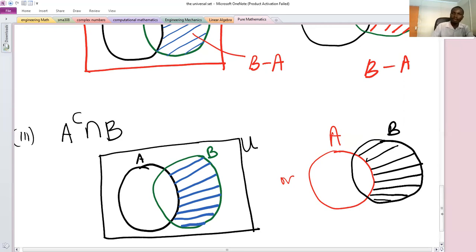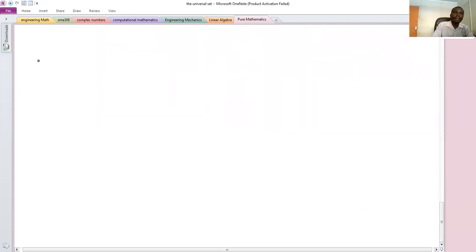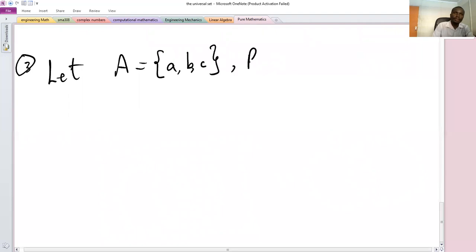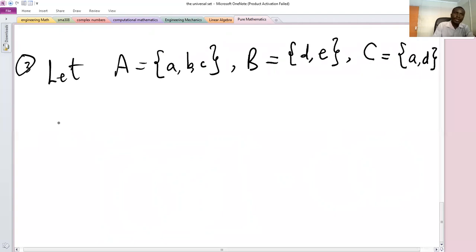And question 3 in this set was: let A be the set with 3 elements A, B, and C. Let B be the set with two elements, D and E. And let C be the set with elements A and D. So find,